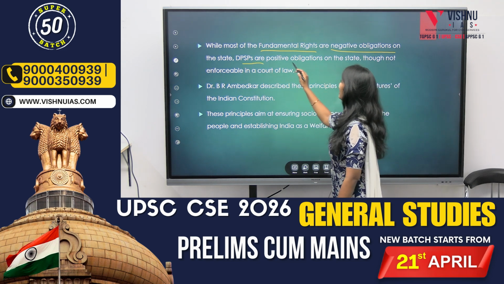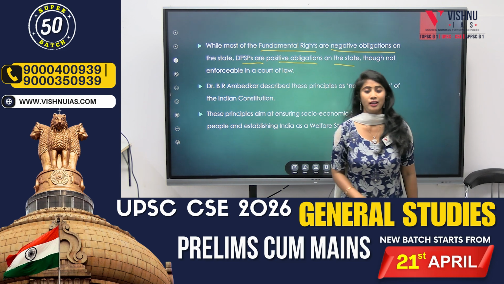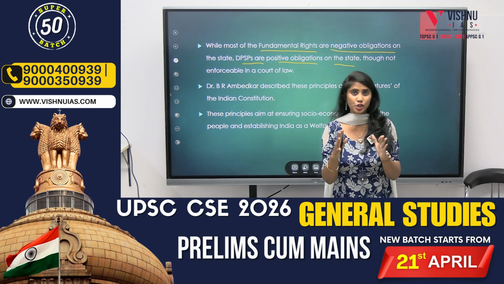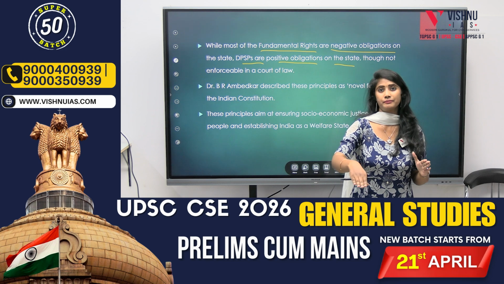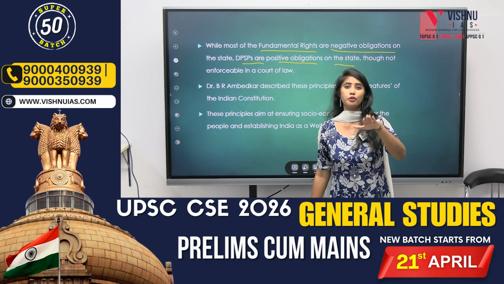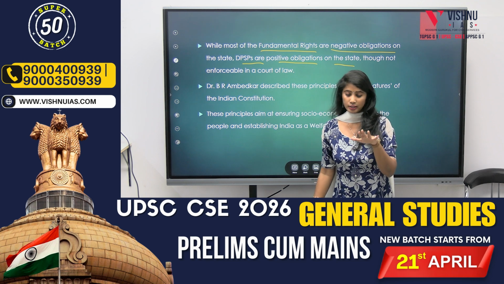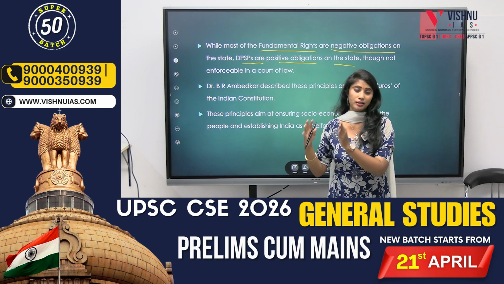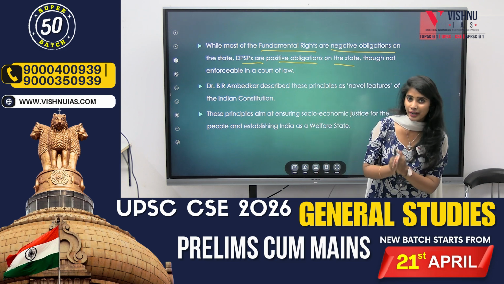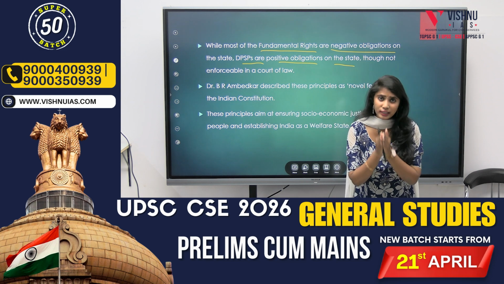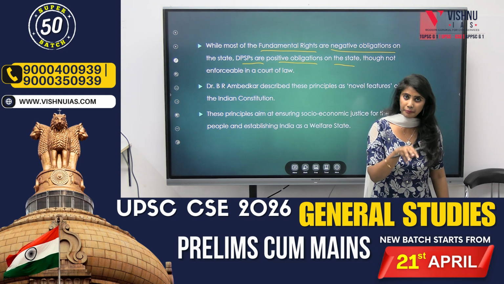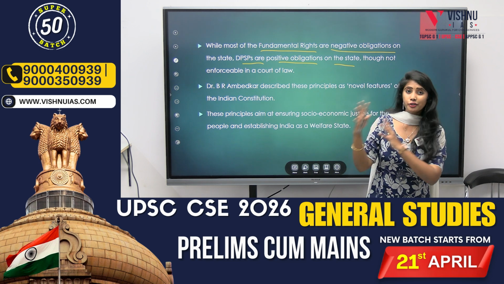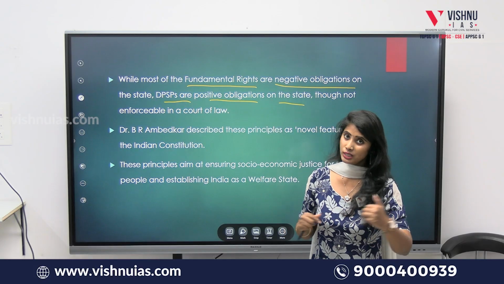Whereas DPSPs are positive obligations on the state. Negative obligations means that fundamental rights are framed in such a way that they will be suppressing the arbitrary powers of the state. That means whenever the state is trying to implement or frame any law, it has to be very cautious, reminding itself about the fundamental rights, because all the laws which are made or framed by the state should never ever violate or disturb or interfere with the rights provided to the citizens.